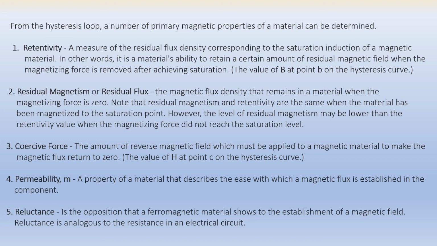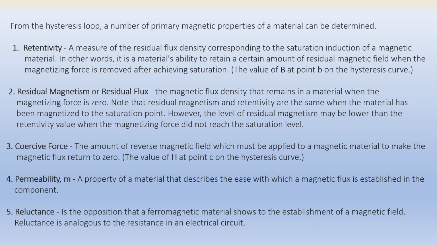Coercive force is the amount of reverse magnetic field which must be applied to a magnetic material to make the magnetic flux return to zero. That is, how much magnetic field in the reverse direction we need to apply so that the magnetized material becomes unmagnetized, or the magnetic flux returns to zero.